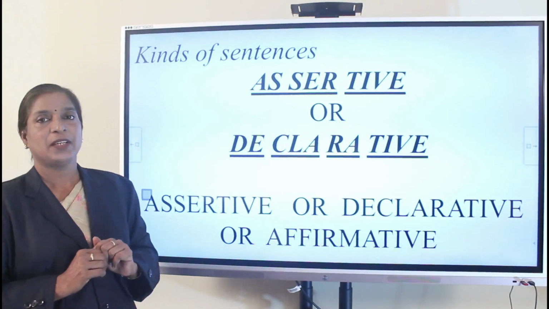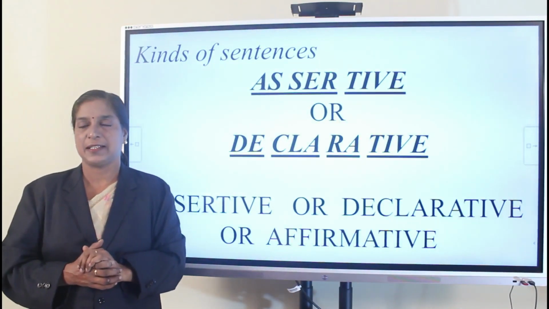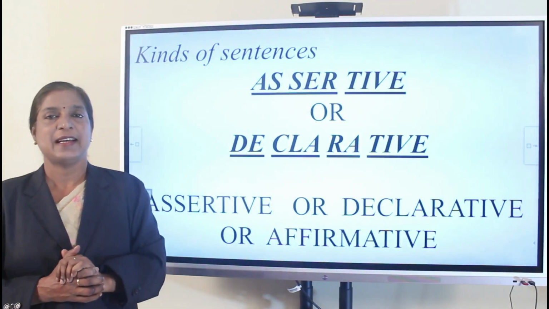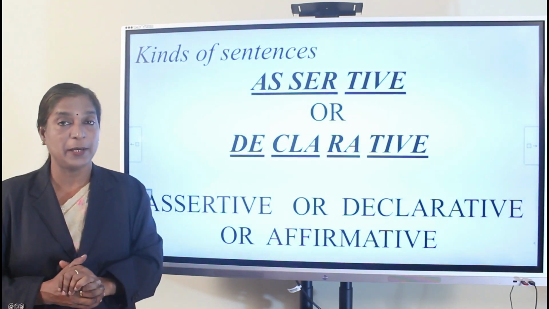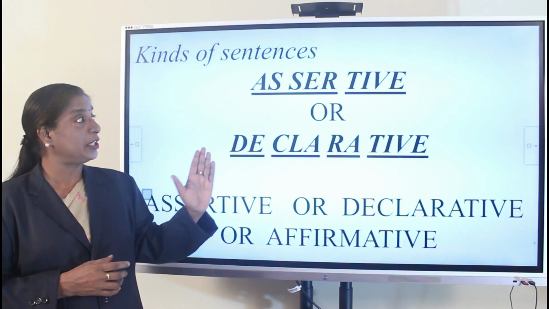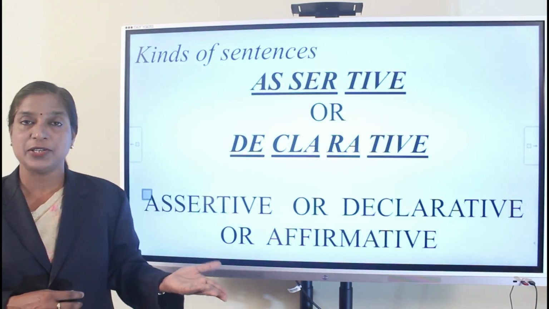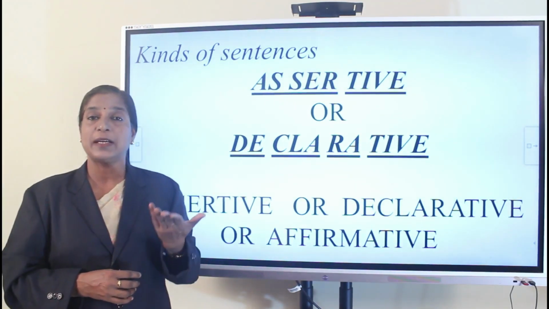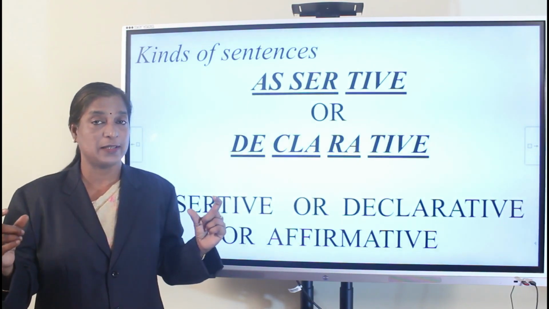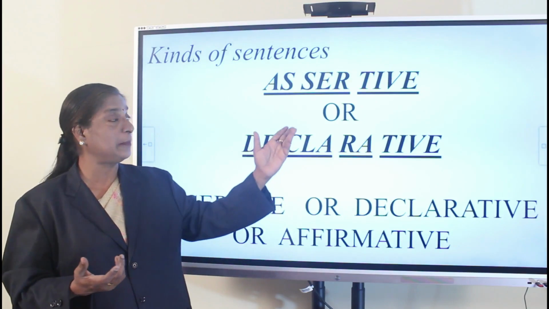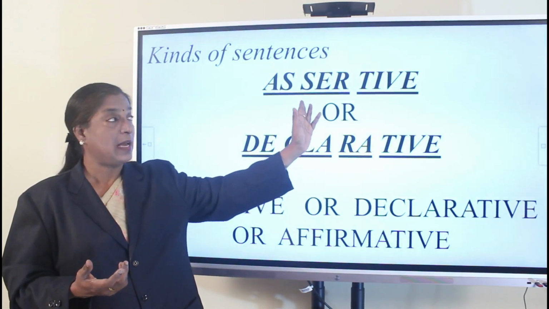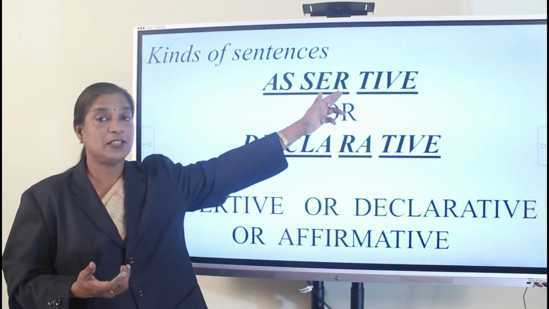Now look here. There are four kinds of sentences. The first sentence is assertive or declarative, or there's one more name, affirmative. Not only in English, in any subject, sometimes you may come across very difficult, very lengthy words. When you study such words, look here, we have to split it as, sir, t.